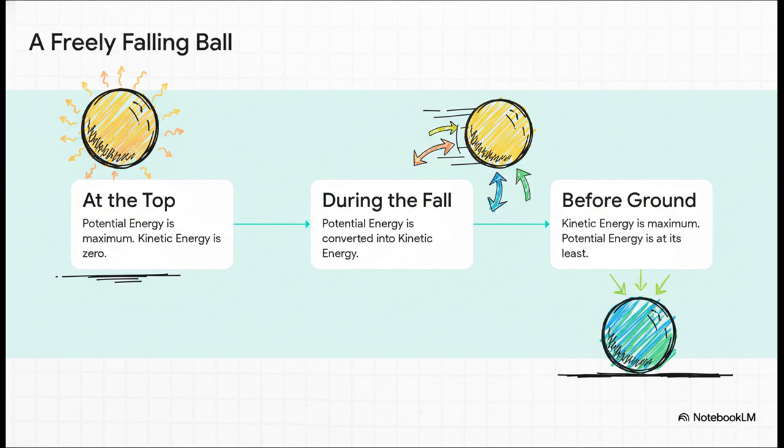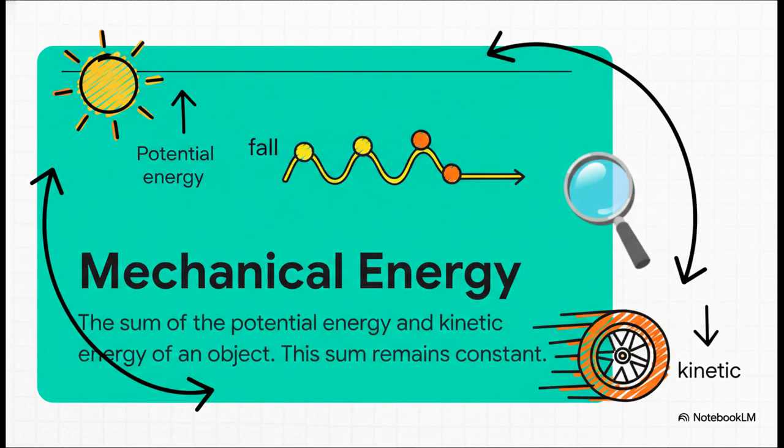As it starts to fall, its speed increases. This means its stored potential energy is being converted into kinetic energy. And just before it touches the ground, it is moving at its fastest speed. So, at that point, its kinetic energy is maximum, and its potential energy is almost zero. Now, this sum of potential energy and kinetic energy at any point is called the total mechanical energy of the object. And here is the important part. As per the law of conservation, this total mechanical energy remains constant throughout the fall. The energy just changes from potential to kinetic, but the total sum is always the same.